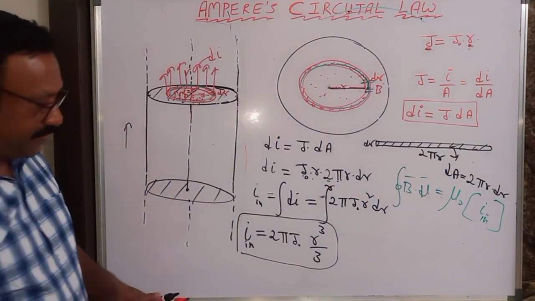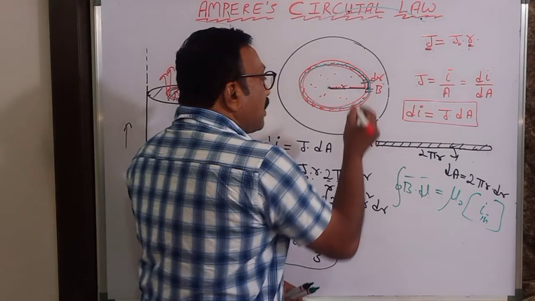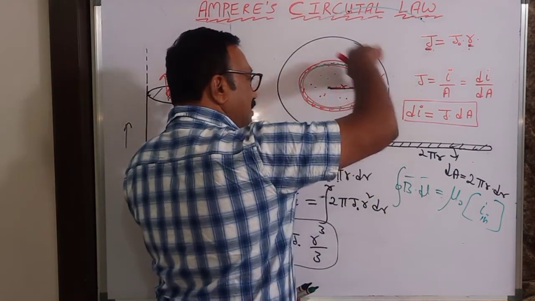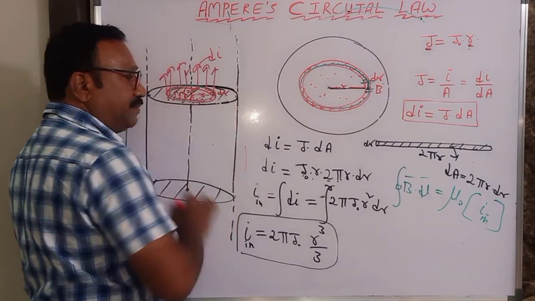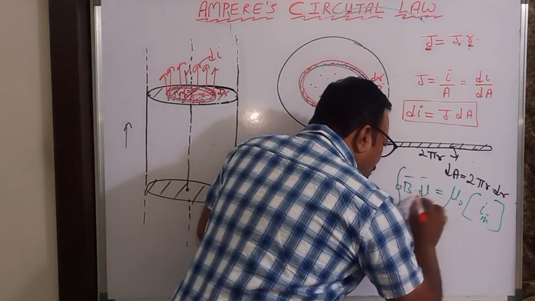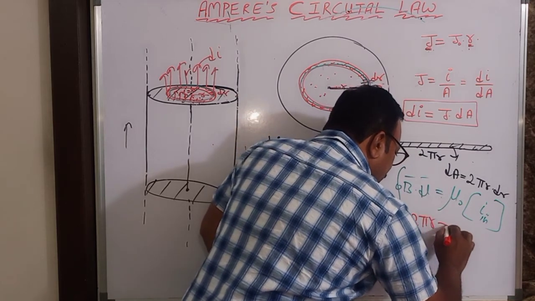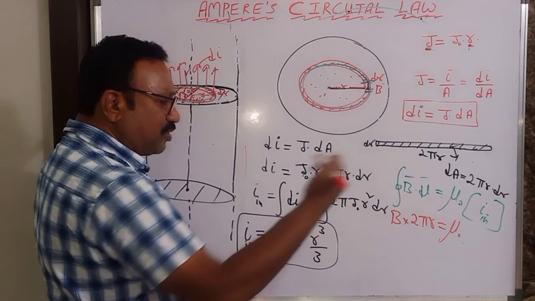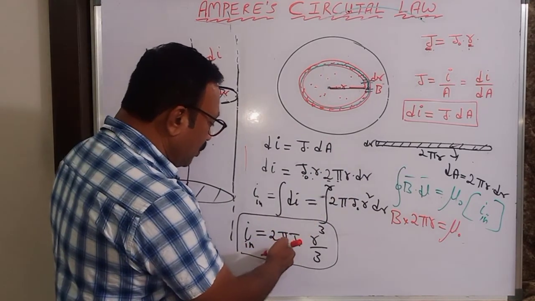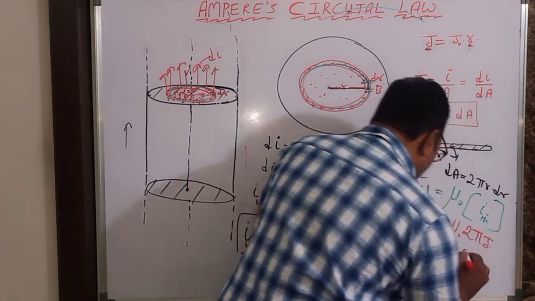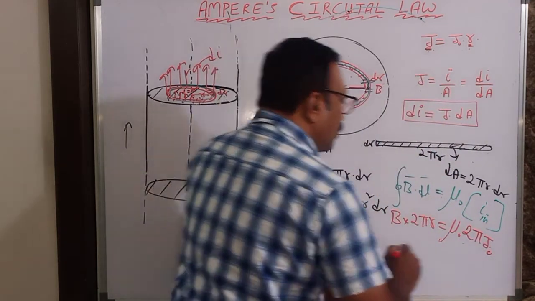Because I want to determine the magnetic field here, I am taking this curve passing through that point. Same story, it won't change: B into 2 pi r only. Mu naught also won't change, only the current inside will be substituted. So 2 pi into j naught into r cube by 3.